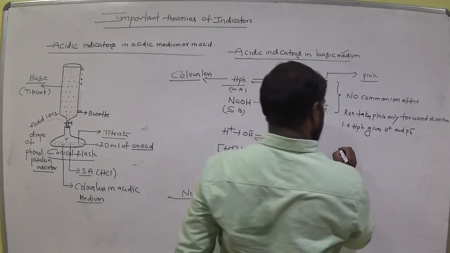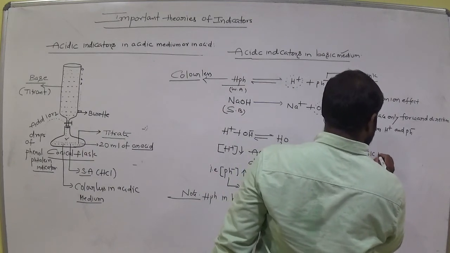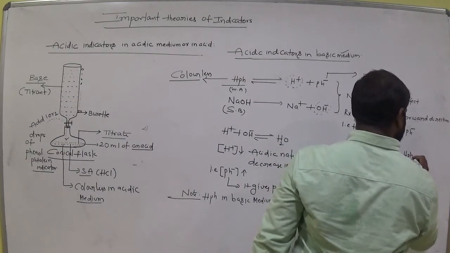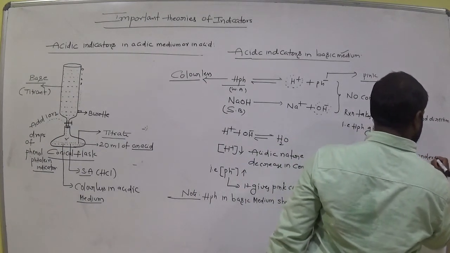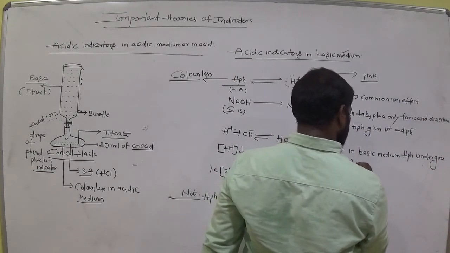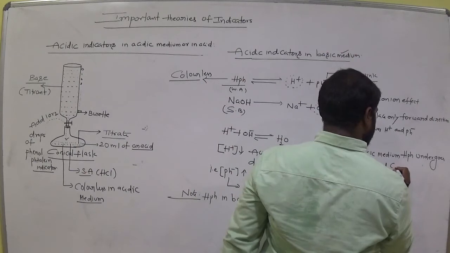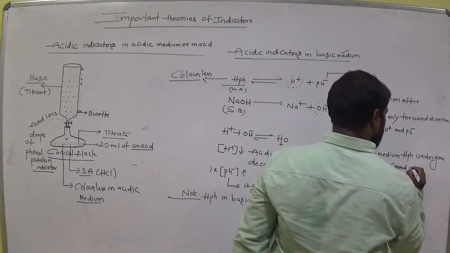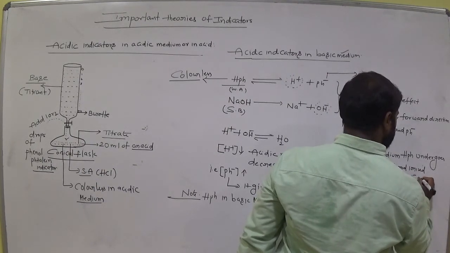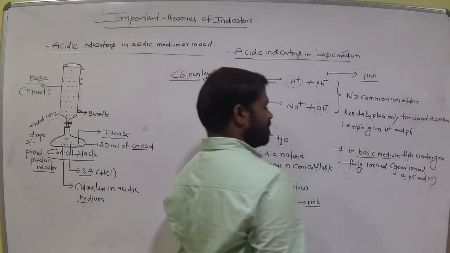So in basic medium, the phenolphthalein indicator undergoes fairly good ionization into Ph minus and H plus in the basic medium. Okay. Clear?